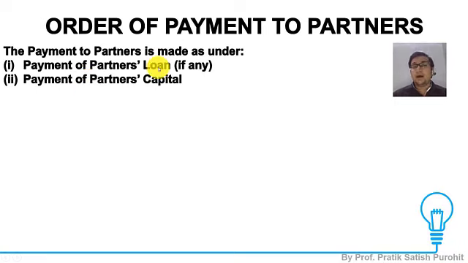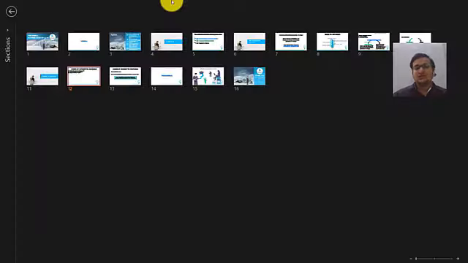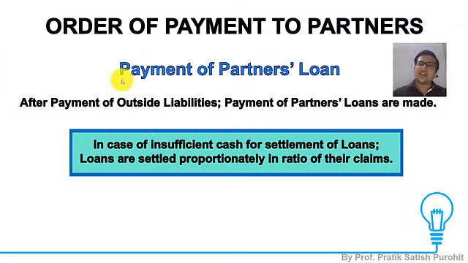After paying off my liabilities, I come to payment of partners. When I come to payment of partners, preference is given to partners' loan over partners' capital. So when I am paying off the partners' loan, if I have sufficient cash with me, it's good enough. I can proceed with payment of partners' capital. But in case I do not have sufficient cash, then loans are settled proportionately in the ratio of their claims. This is what we have discussed in today's lecture.